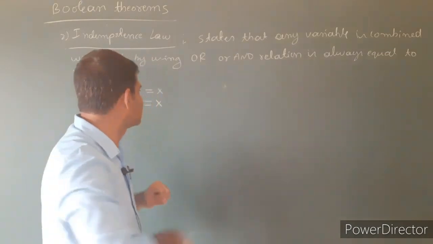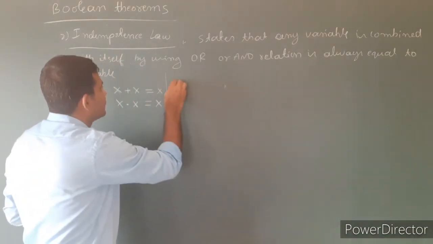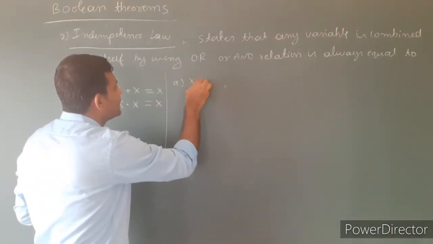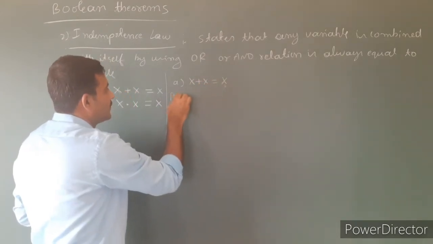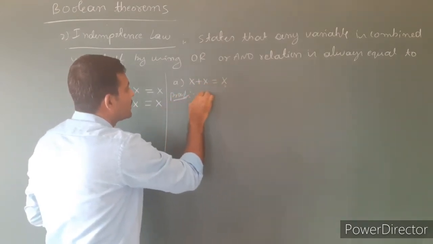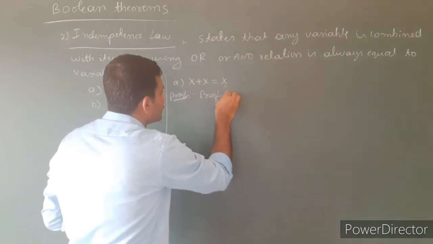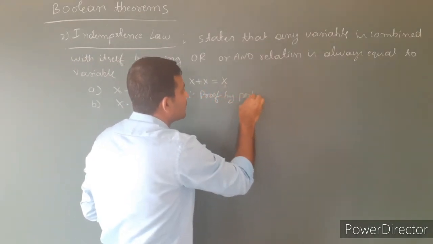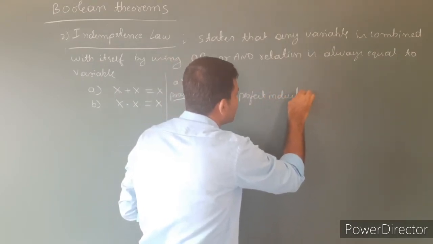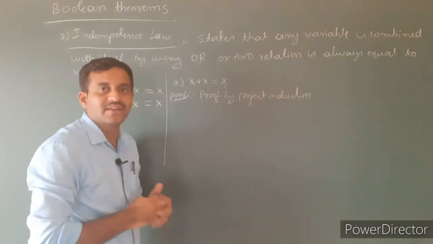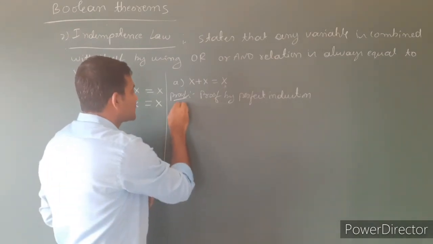Consider the first one. x is ORed with x which is equal to x. First case, proof by perfect induction. Consider the first case.